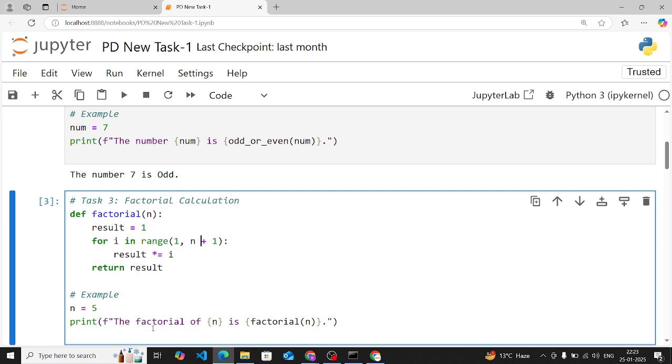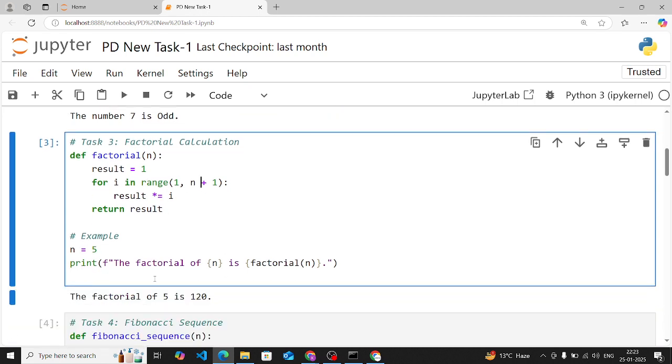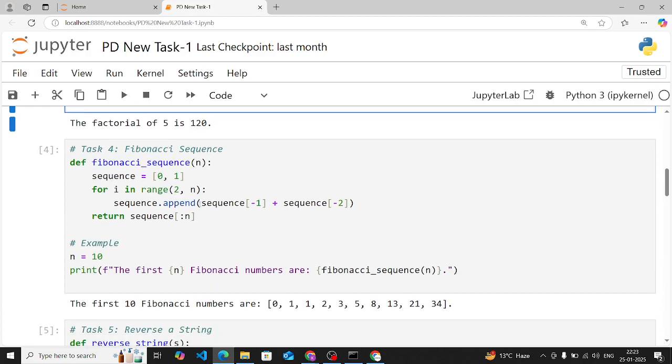This is how it will multiply, this function will do. And here's the result, and factorial 5 is 120.